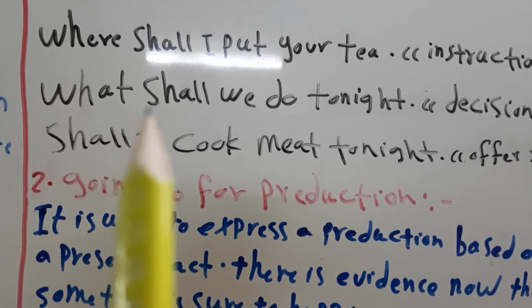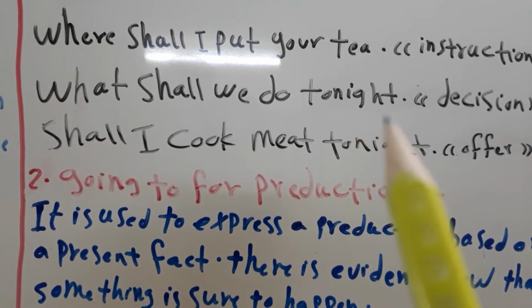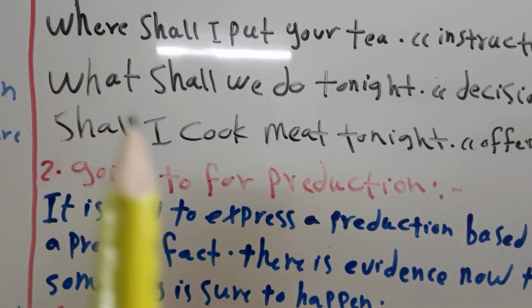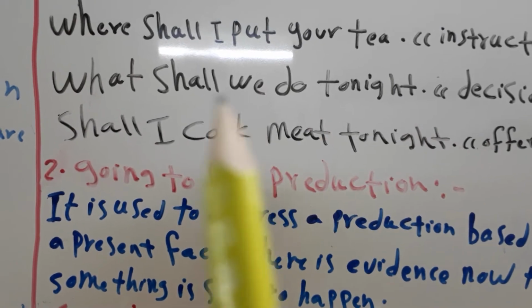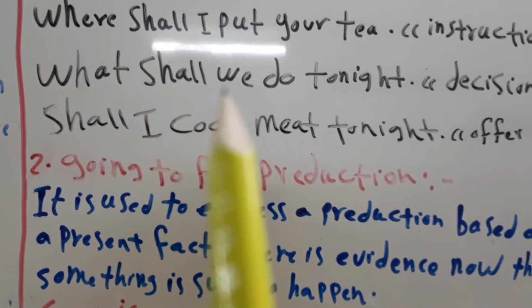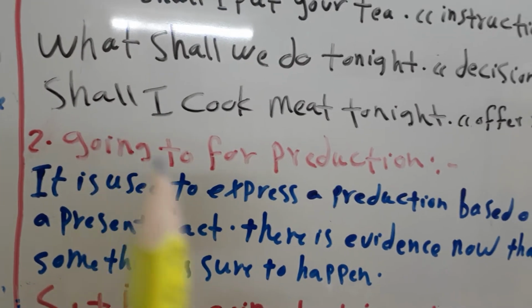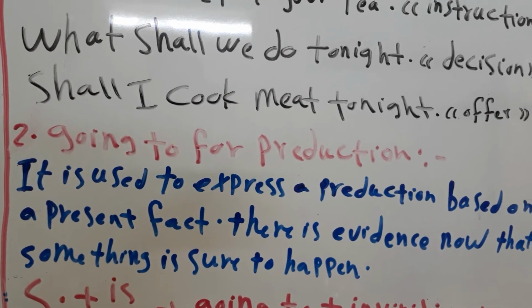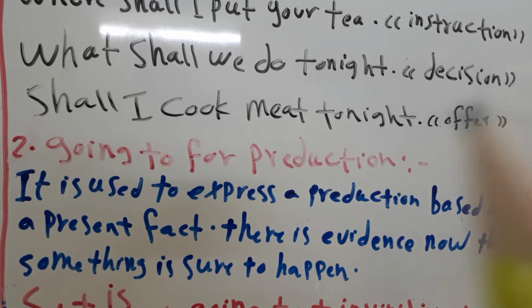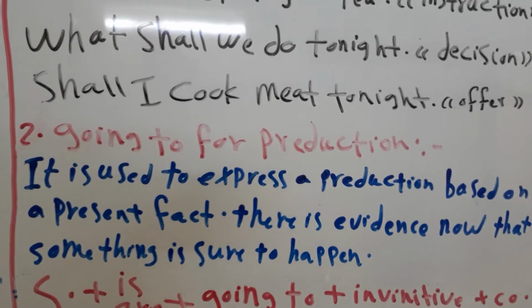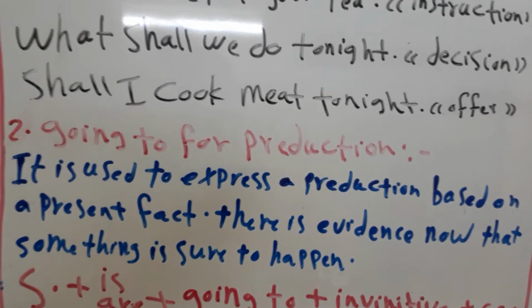Another example, what shall we do tonight? Now I need a decision from the listener. Now I use shall with the subject we. Another example, shall I cook meat tonight? Here I offered help to the listener. Shall I cook meat tonight?